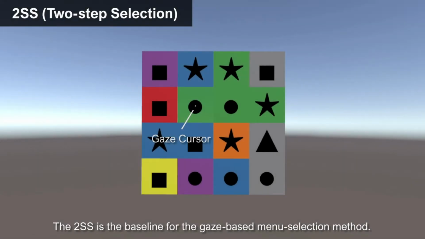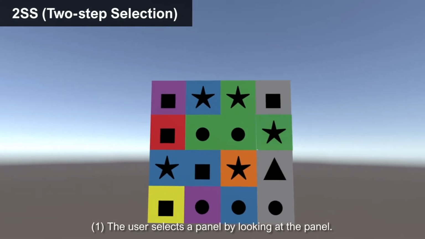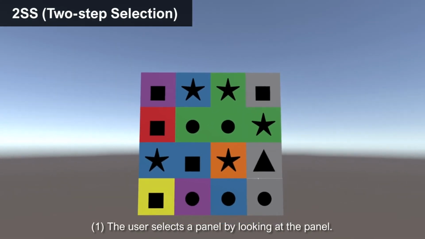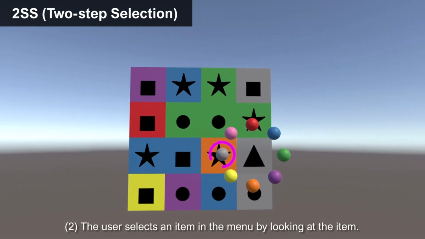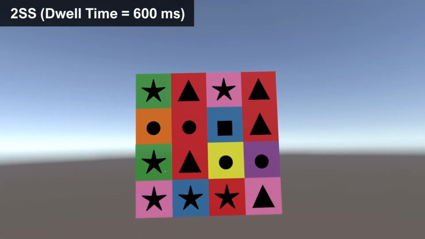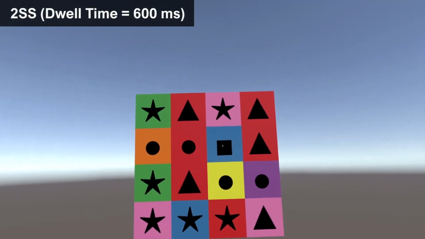The 2SS is the baseline for the gaze-based menu selection method. First, the user selects a panel by looking at the panel. After the user selects the panel, the user selects an item in the menu by looking at the item. This is a view of the 2SS at each dwell time.